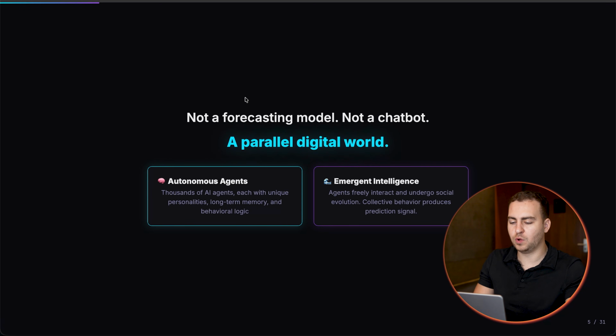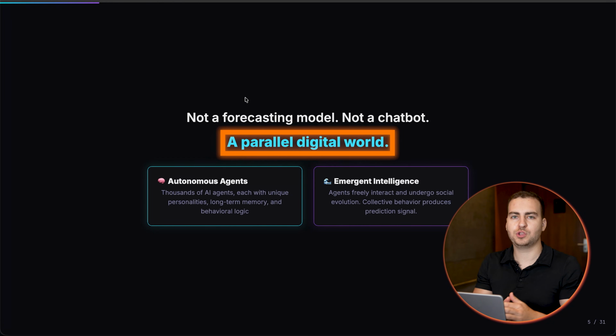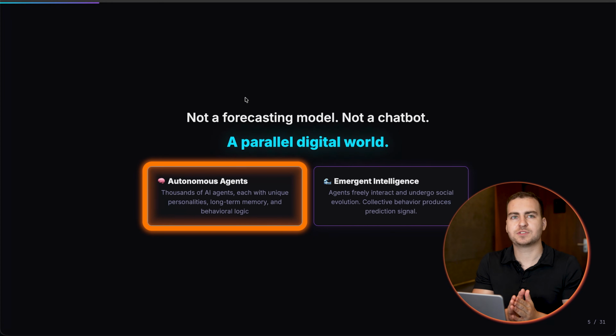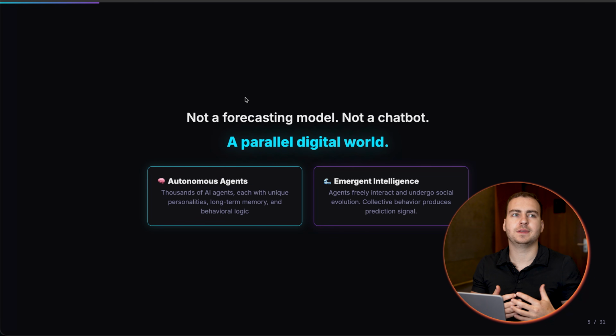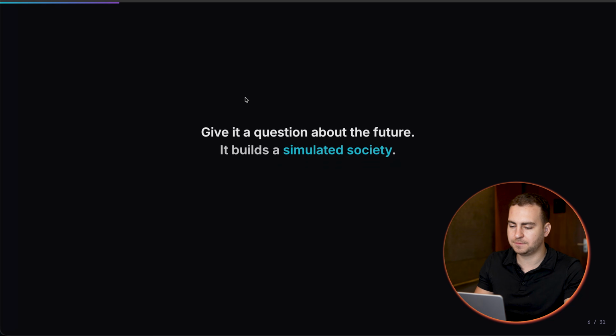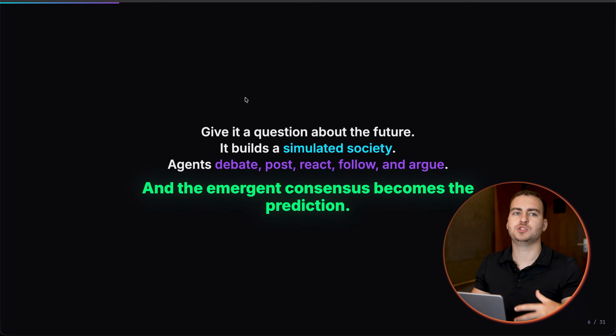Effectively, what this allows you to do is run a parallel digital world where you have autonomous agents that are simulating something like Reddit or Twitter and communicating with each other to attempt to forecast the future. What you do is you give it some base information, like a research report or trend data or anything that you want it to use as its context for the simulation, and then you give it a very simple question.